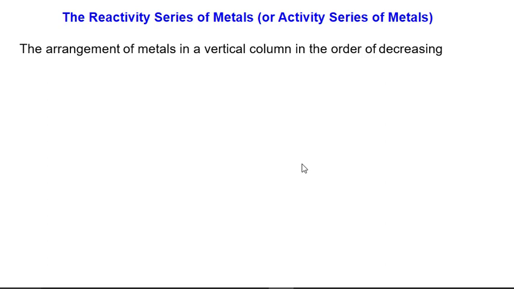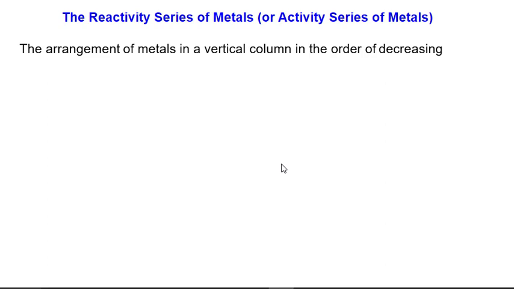Consistently, for each kind of reaction, some particular metals are very reactive compared to others. So we will arrange these metals in some order, so that the most reactive metals are on one side and the least reactive metals are on the other side.